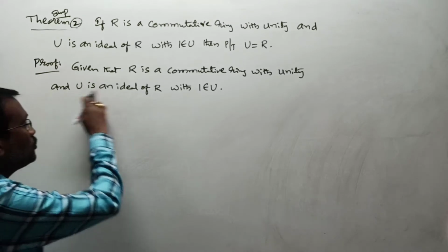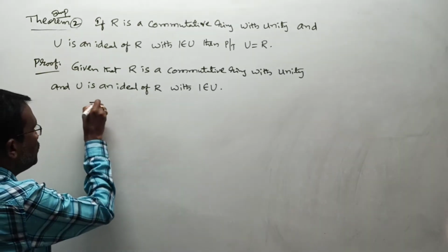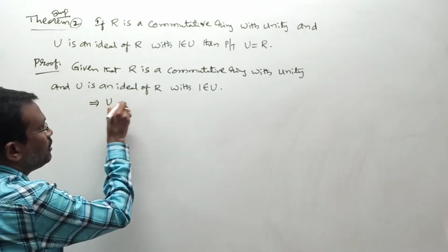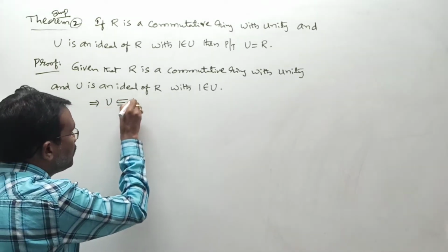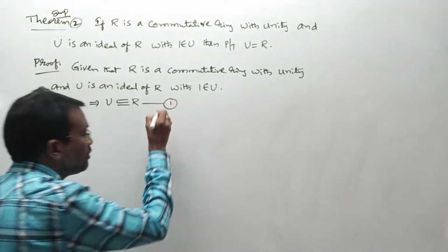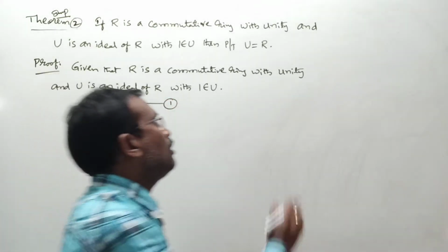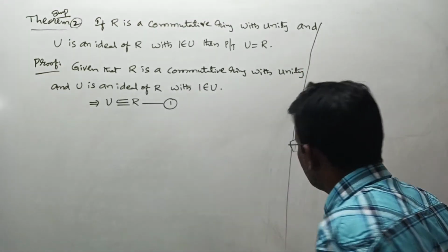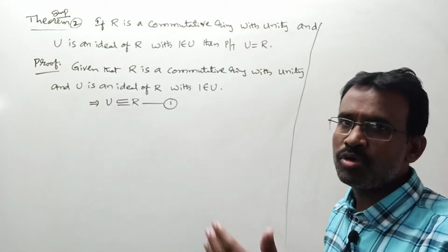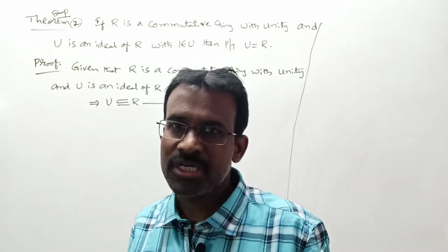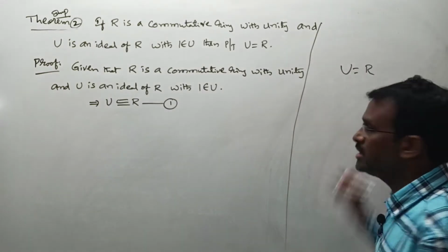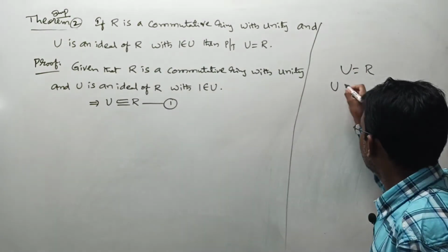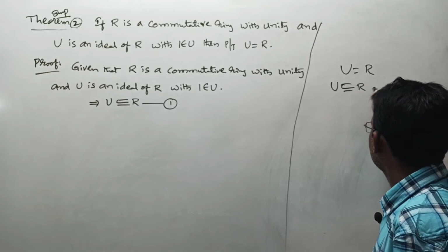But whenever U is an ideal of R, ma, is U a subset or equal to R or not? Perfectly, ma. Already I told, ma, in this total unit, in our algebra subject, wherever you want to show two sets are equal to each other, we must show that one is subset or equal to the other.